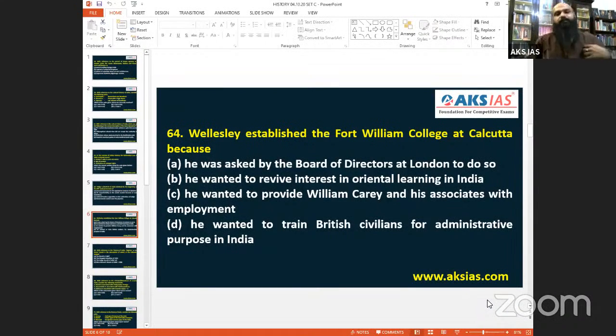And linguistic books were there. So it was very much linguistic, meaning to understand India better for the official class. So, revive the interest in Oriental learning. So that is what, for 64, it comes B. That is more likely. That's what I'm saying, that is more likely.